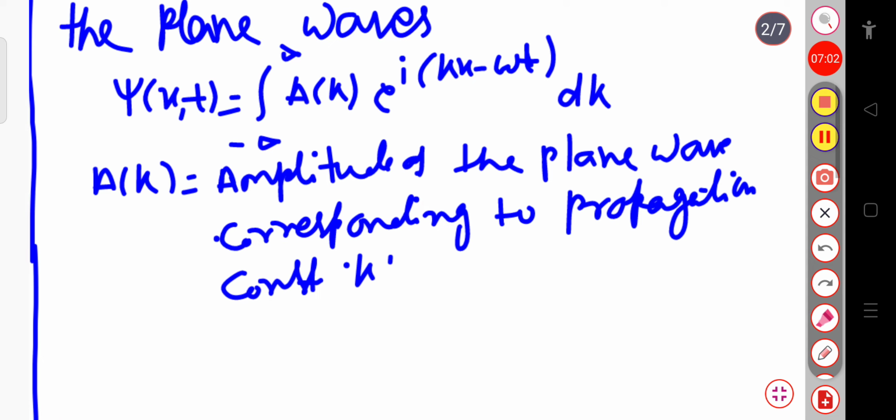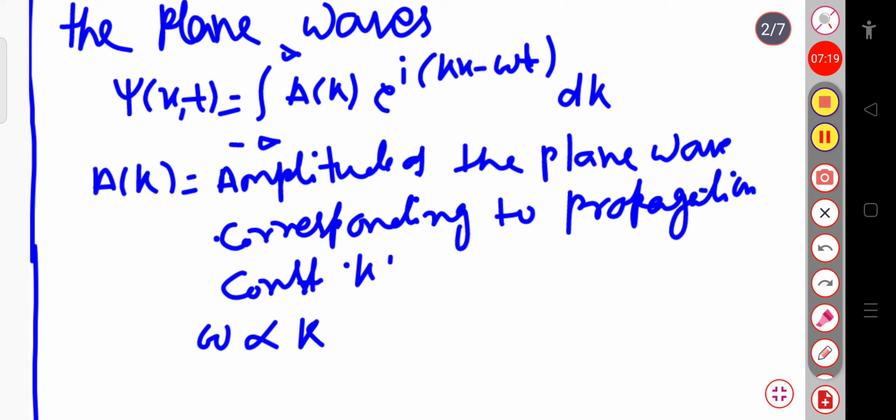For a non-dispersive medium, or we can say for a very simple case, we can represent omega, that is the angular frequency, as directly proportional to the wave vector k, or the propagation constant k.